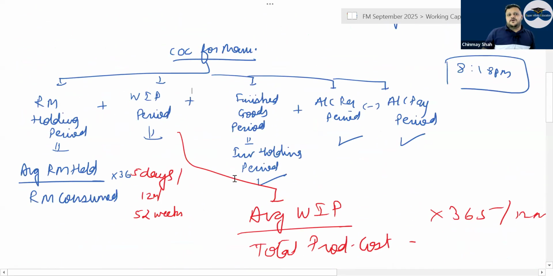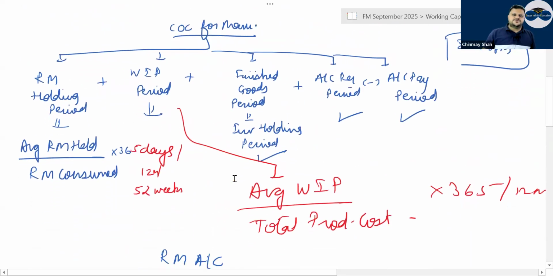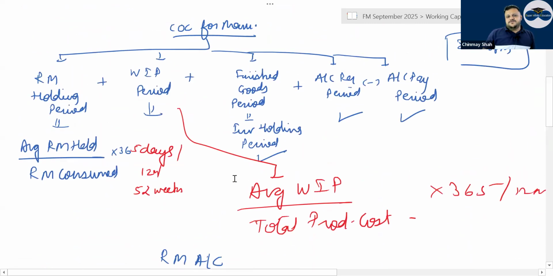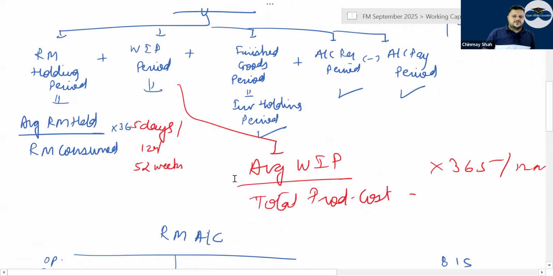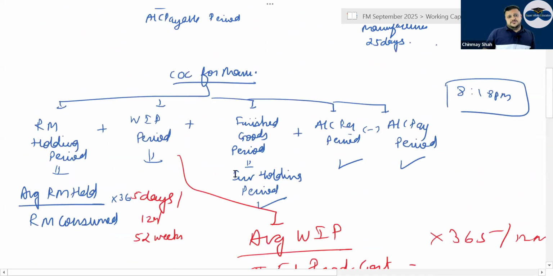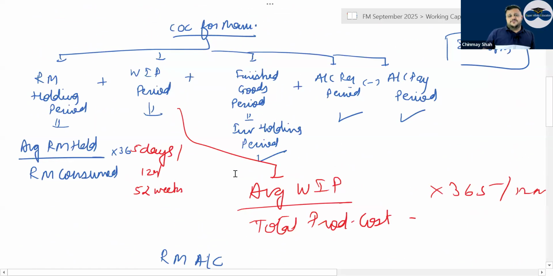Then cash operating cycle for manufacturing, correct? Raw material holding plus WIP period plus finished goods period plus account receivable period minus account payable period. Raw material holding is average raw material held divided by the raw material consumed into 365. WIP would be average WIP divided by total production cost. Finished goods already we have done. Average finished goods by what?